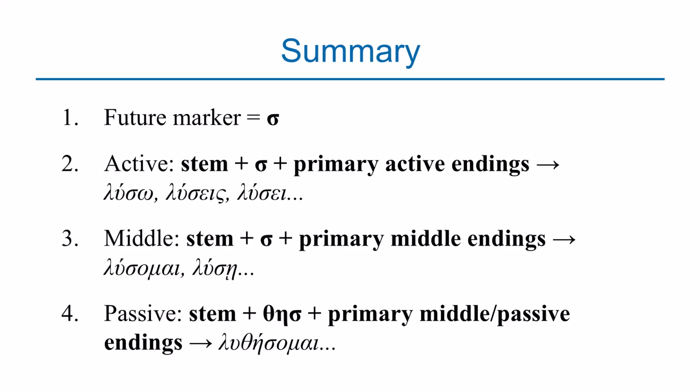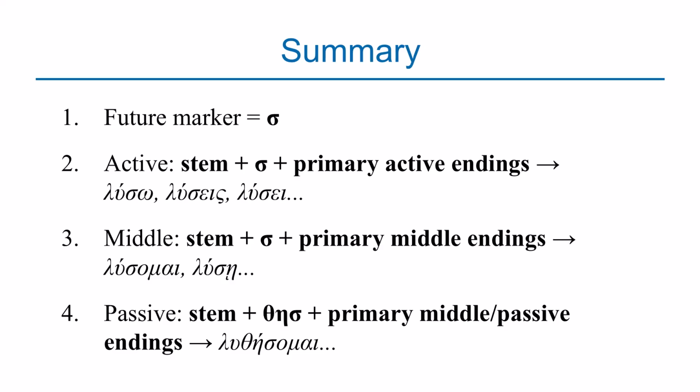Under the future middle voice, we saw the same procedure. You have the stem plus sigma, only that in the middle voice, you add primary middle endings. For example, you have lusomai, lusei. The stem is the same. You attach sigma, which is an identity of the future tense, plus primary middle endings to form the middle voice.